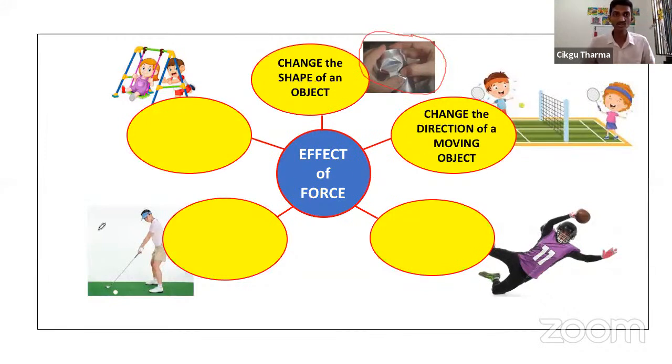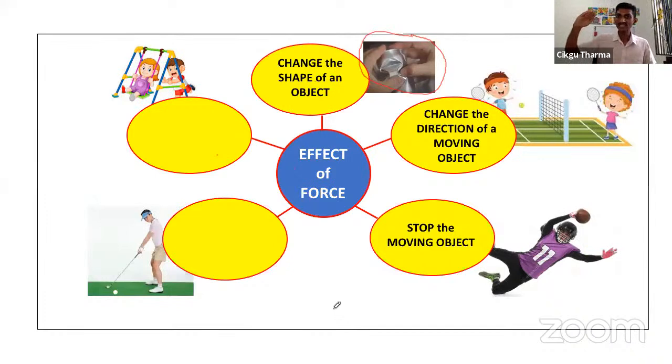Now let's go to the third effect: stop a moving object. Let's say a goalkeeper is catching a ball. Okay, let's say your father is playing ball with you. He's throwing a ball and you're catching the ball. When you catch the ball, you're stopping a moving object.